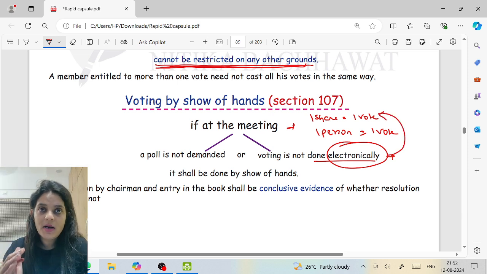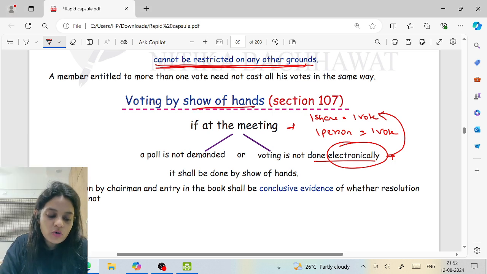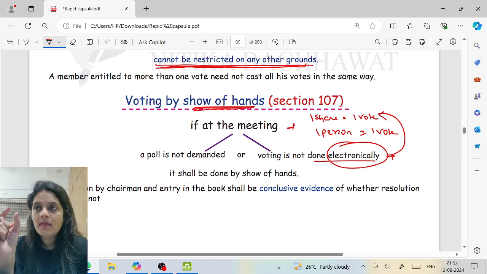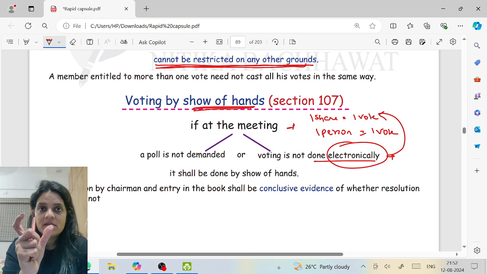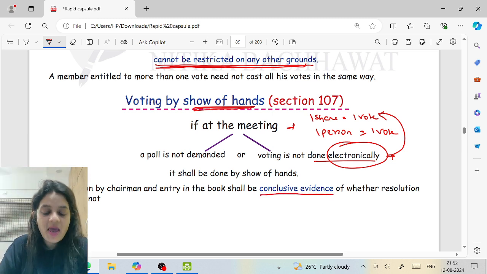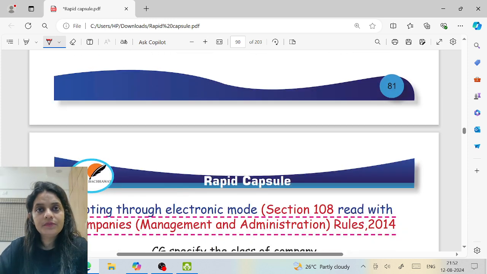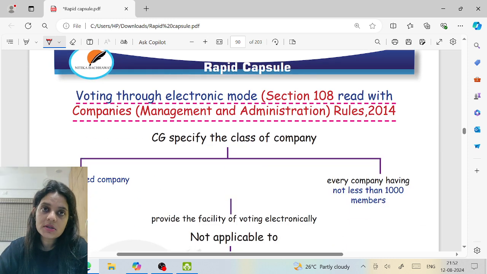But if poll is not demanded or voting is not done electronically, voting is generally done how? By show of hands. And in show of hands, one person, one vote. The secretary counts and the chairman declares the results. Whatever result the chairman declares, if he says the votes in favor were more than votes against, no one can question it. It is the conclusive evidence. So the declaration by the chairman is the conclusive evidence of whether the resolution is passed or not.